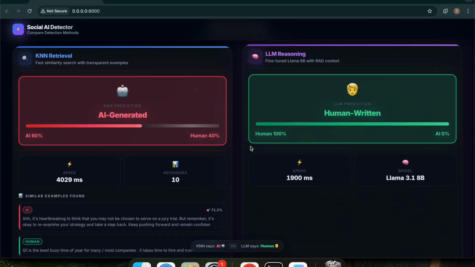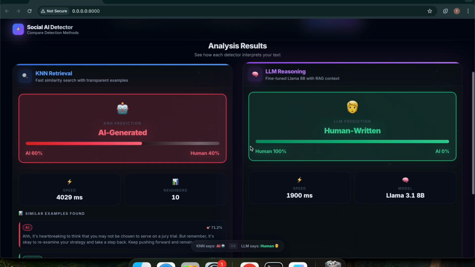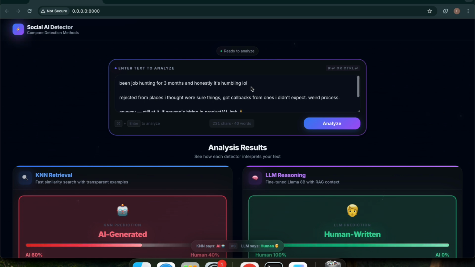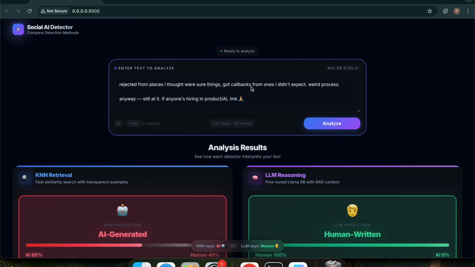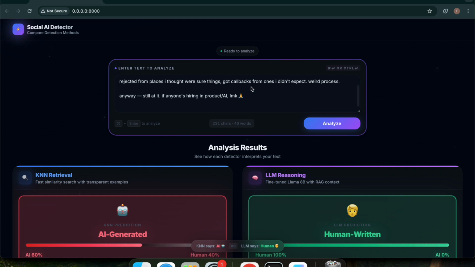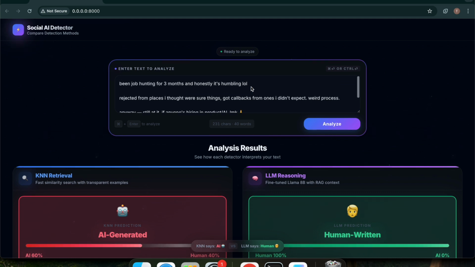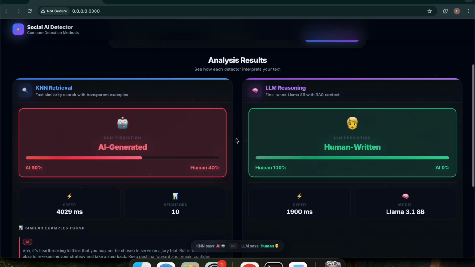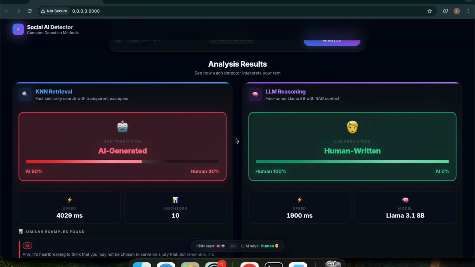The LLM, on the other hand, gets it right. It's picking up on what is actually making this human. If you go through it carefully, there is lowercase, the use of slang, fragmented sentences, emojis, emotion. These are distinctly human signals on social media that don't separate cleanly in embedding space, but the LLM has learned to recognize them. No retrieved context, no hints, purely based on what it has learned during fine-tuning. That's the difference between voting and reasoning.